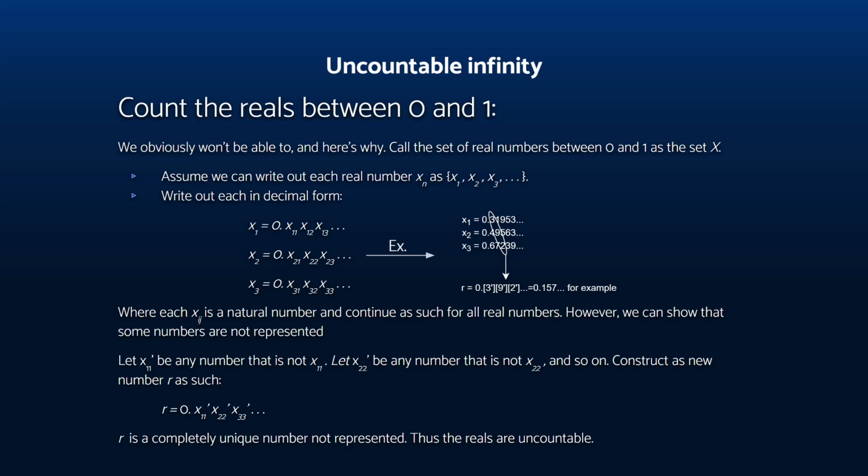Thus, since we assumed the reals between 0 and 1 could be placed in a countably infinite set, and we have shown that there are elements not being accounted for, we have proved that the real numbers are uncountably infinite.